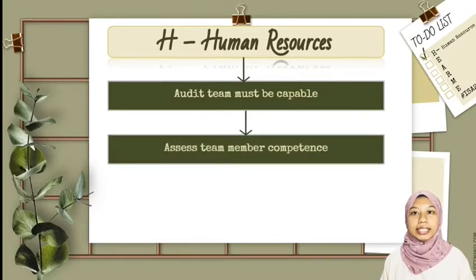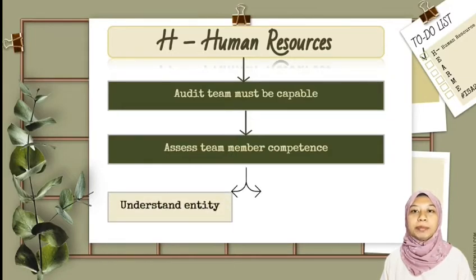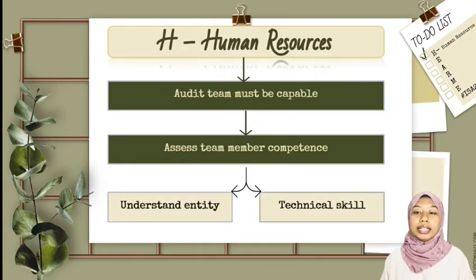They should assess the competence of the team members to ensure that the audit is performed at an appropriate standard. They should ensure that the audit team has sound knowledge of the client being audited and therefore understand the entity and its environment. However, they must also ensure the technical skills within the audit teams are enough to reach the appropriate conclusion.